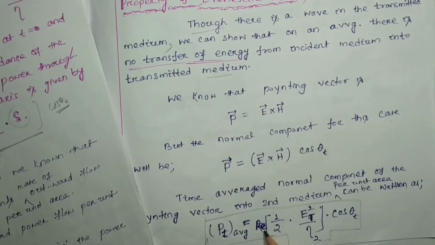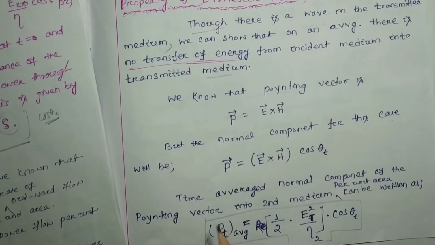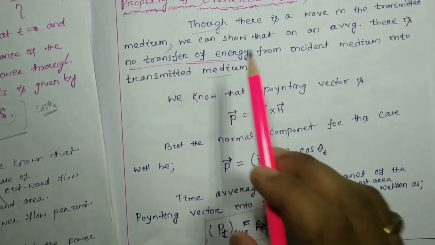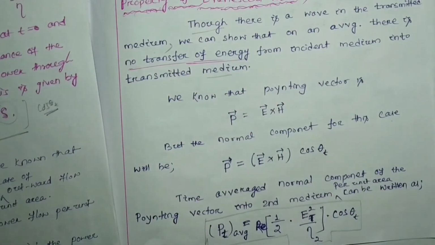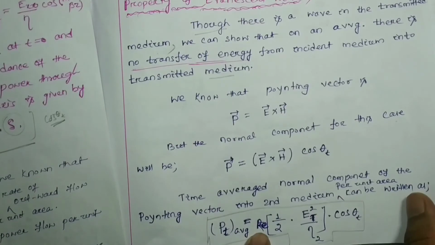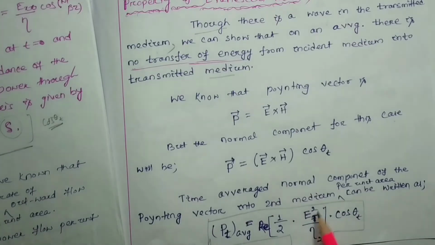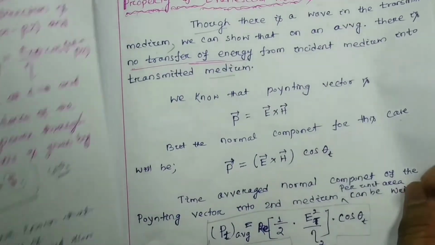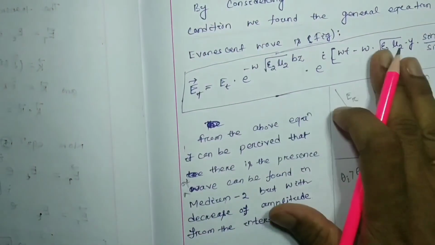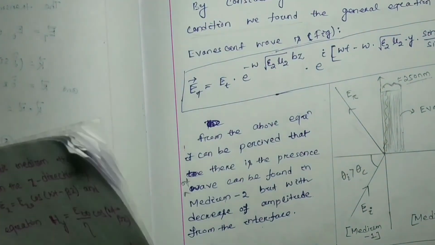Why have I written the real part? Because the Poynting vector represents the propagation of energy, the transfer of energy, and energy should always be real. So for our case we have to write the real part. As Et in the expression has two parts, a real part and an imaginary part, after calculation we have to consider only the real part of the power, not the imaginary part.